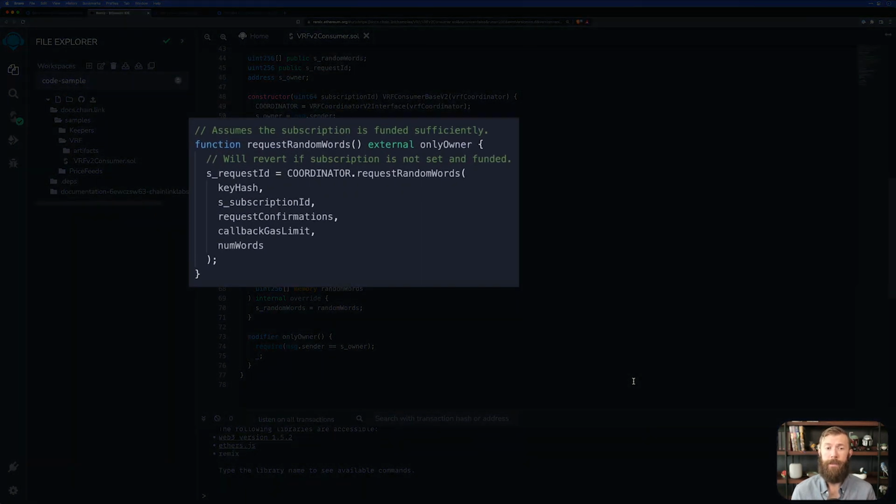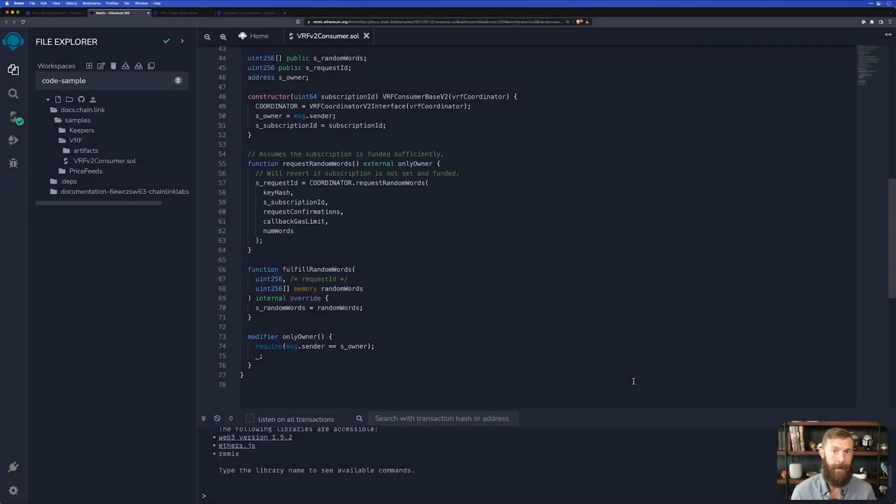Next, we have our request random words function. This function essentially reaches out to that VRF coordinator and says, hey, I'd like some random values, please. And it passes in all the information that we've set above, like the key hash, the subscription ID, the number of confirmations, the gas limit, and the number of words that we're looking for.